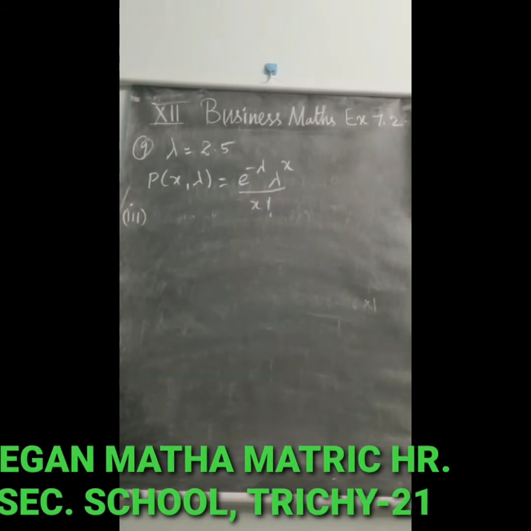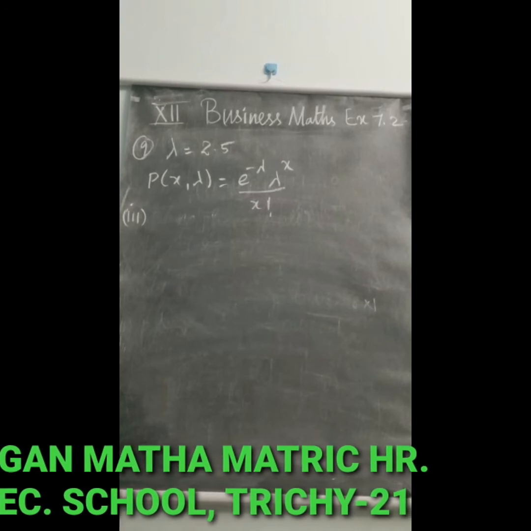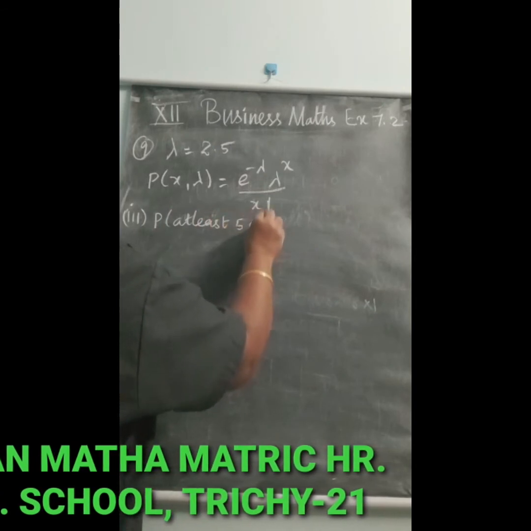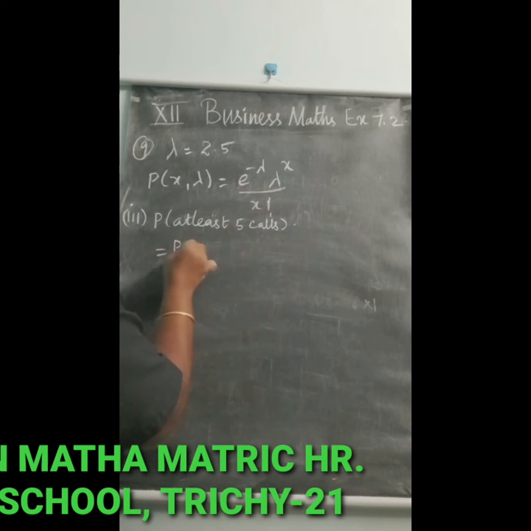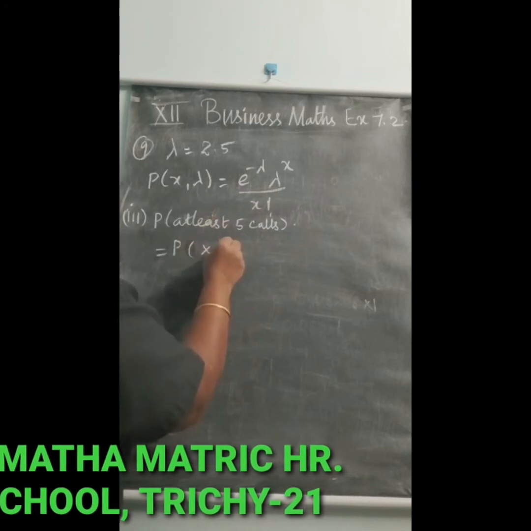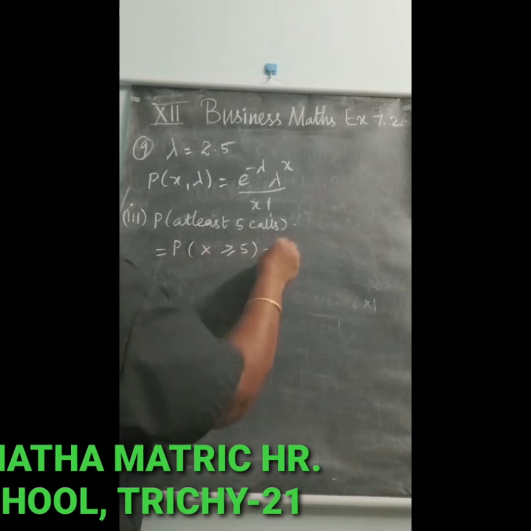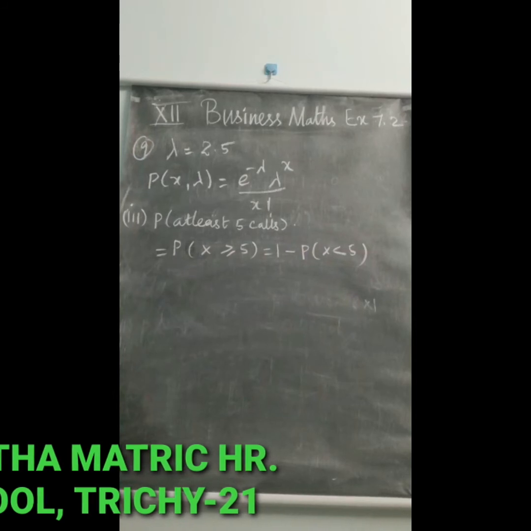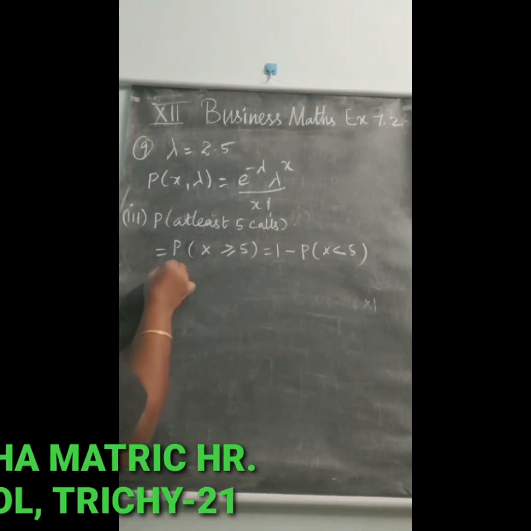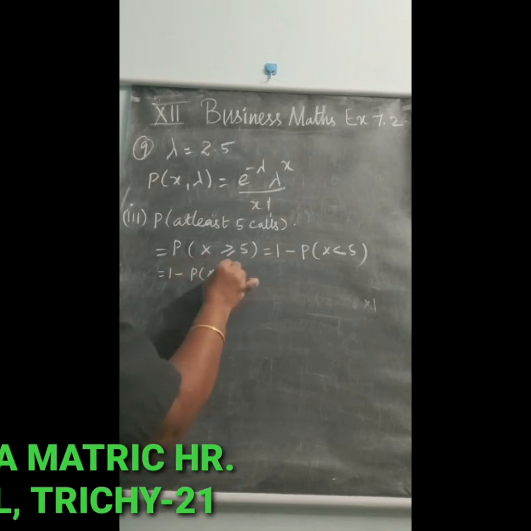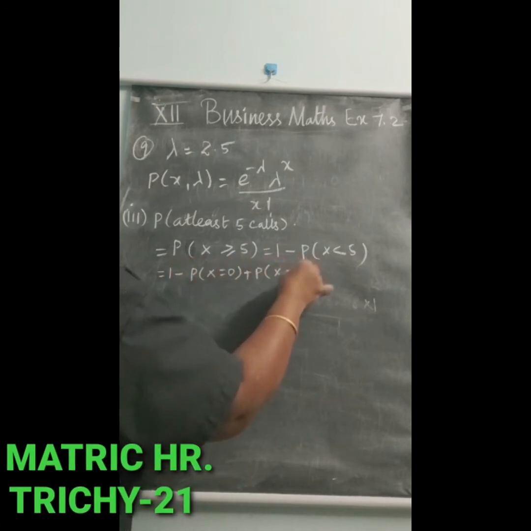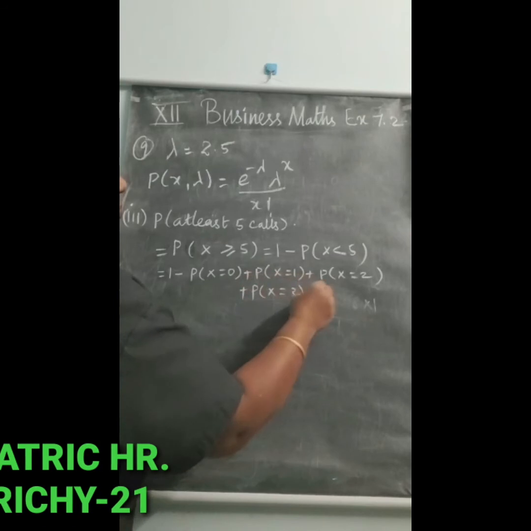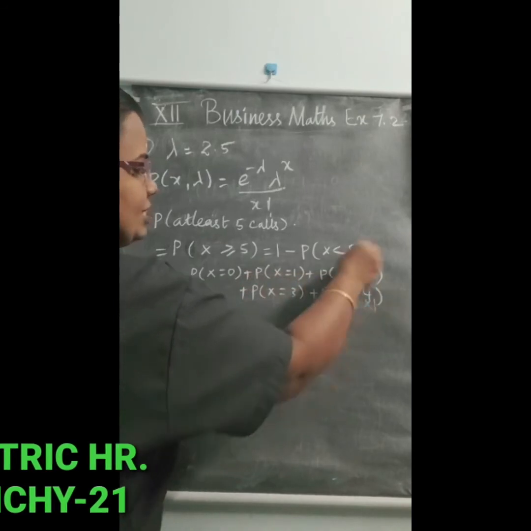Let us see the third question. What is the third one? P of at least 5 calls. So that is equal to P of x greater than or equal to 5. That should be changed into 1 minus P of x less than 5. So that is equal to 1 minus the sum of P of x is equal to 0, plus P of x is equal to 1, plus P of x is equal to 2, plus P of x is equal to 3, and P of x is equal to 4, because less than 5 only.